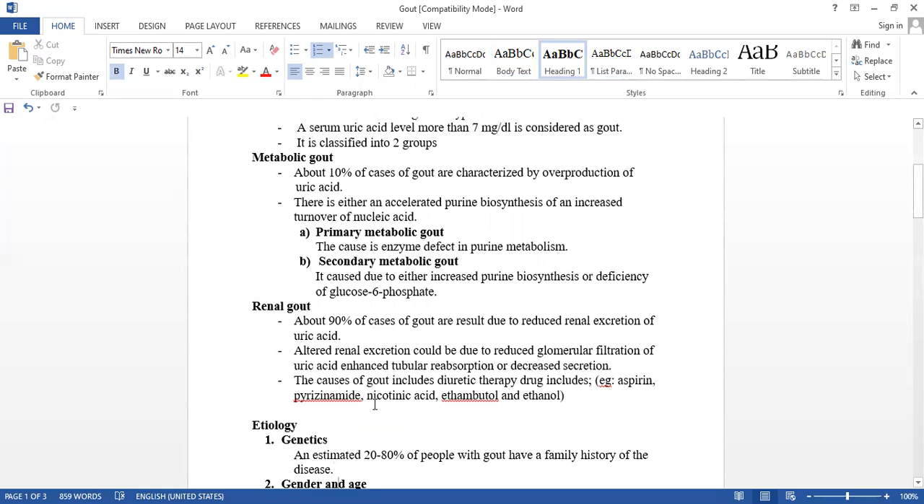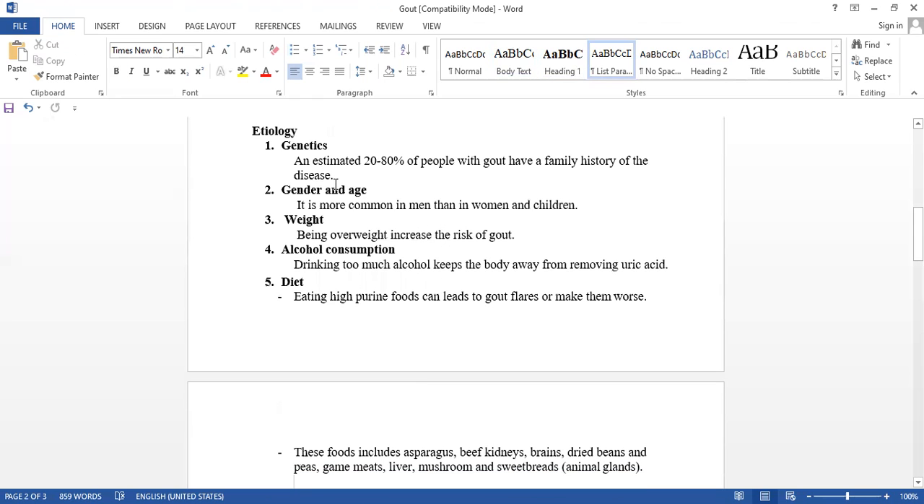Now see here the etiology. Etiology, that is genetics, hereditary. I told you before, there is a deficiency of glucose 6 phosphate. If the individual is deficient in that, it may lead to gout. An estimated 20 to 80% of people with gout have a family history. See here. Hereditary also means gender and age. Before also I explained, it is more common in males than in women and children.